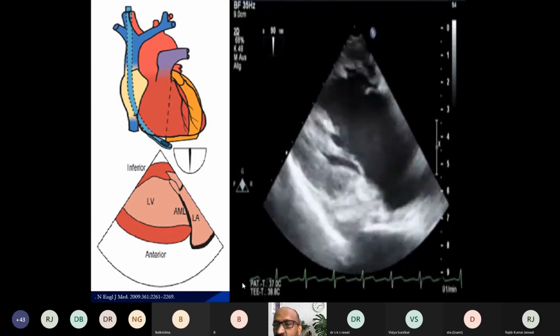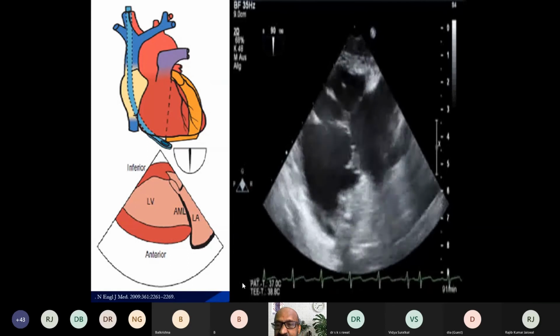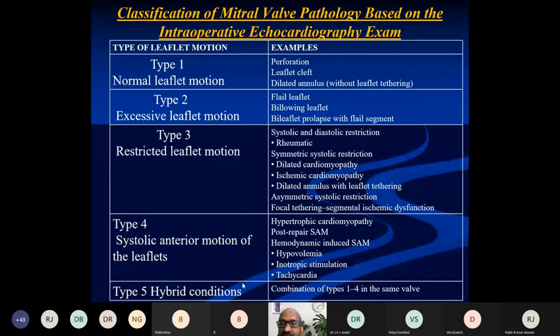So, what are the mechanisms of mitral valve pathology? Typically, Carpentier has classified the mechanisms of mitral regurgitation into 3 classes: type 1, type 2, and type 3. Type 1 mitral regurgitation is the regurgitation which occurs when the mitral valve leaflet motion is normal.